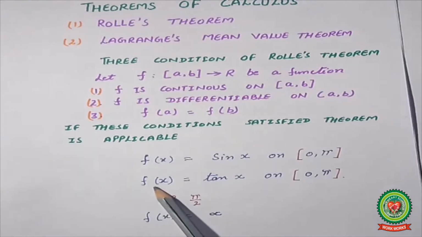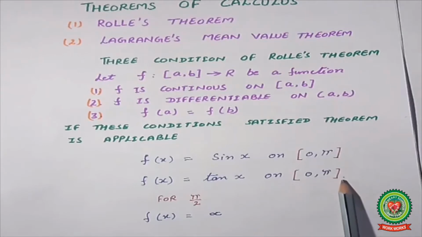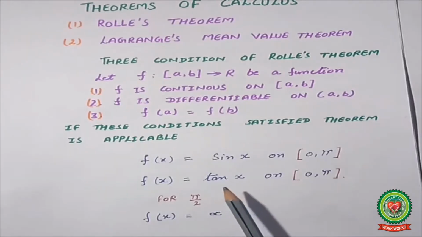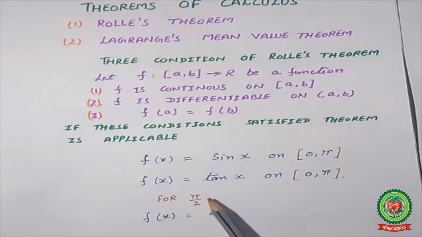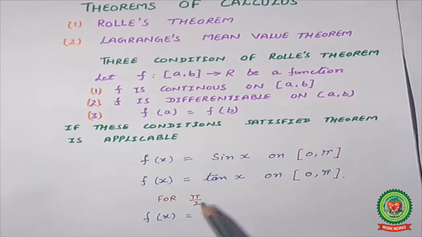Now for the second example, tan x with the given closed interval 0 to pi. If I take value 0, it gives 0. If I take value pi, it again gives 0. That means at these two values the answer is the same, but what about pi by 2? If I substitute pi by 2, you have already done in your 10th standard that tan pi by 2, that is 90 degrees, is infinity. It means there will be no value there. The function is not continuous, so the theorem is not applicable.